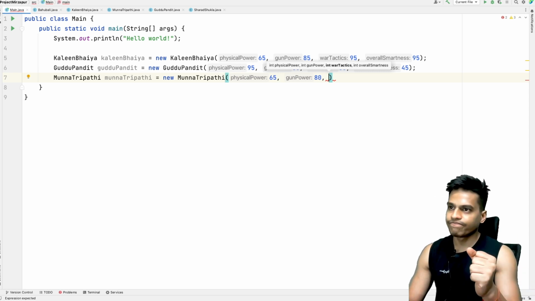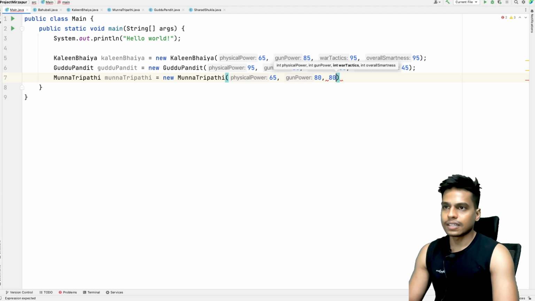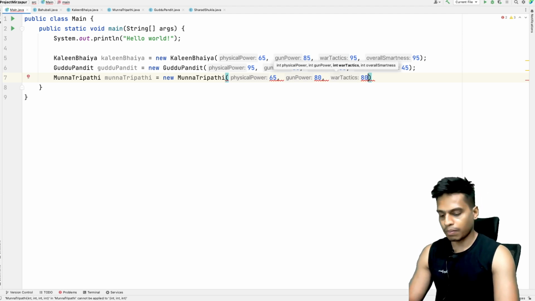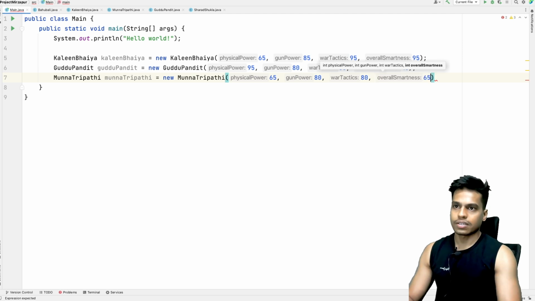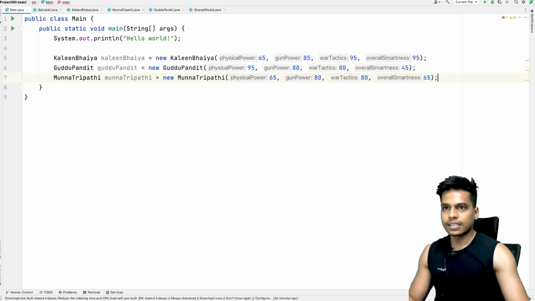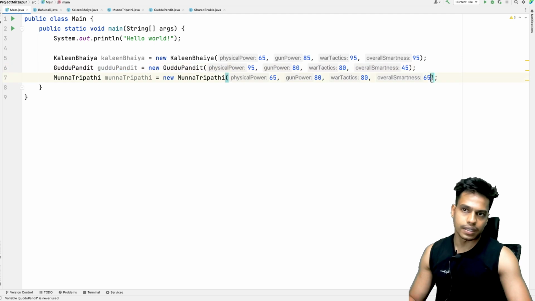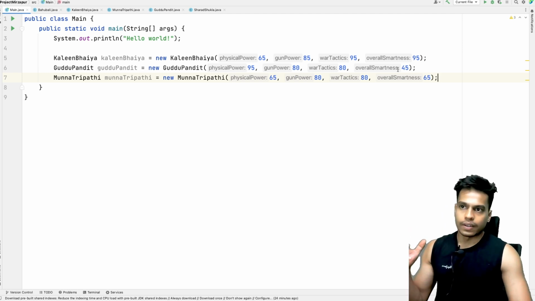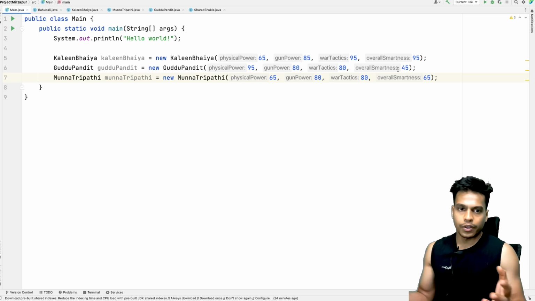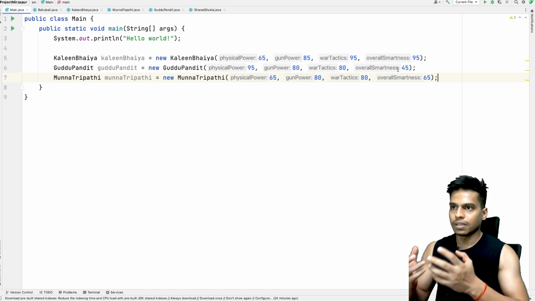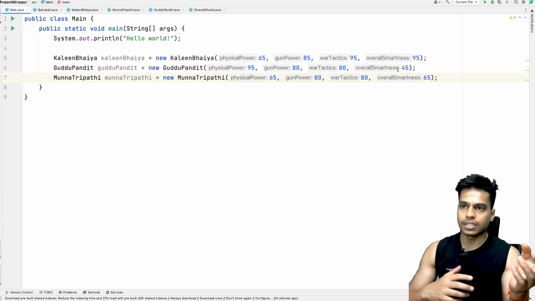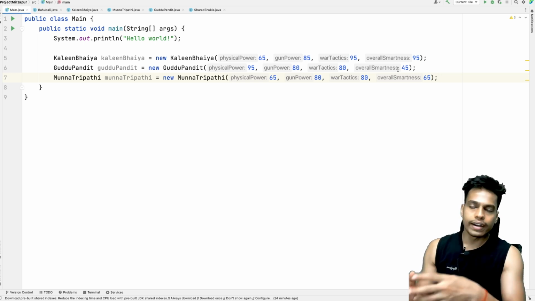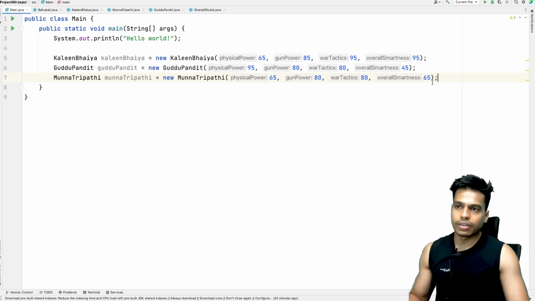And war tactics is 80, decent marks, and overall smartness is 65. Not a very smart guy, but at least smarter than Guddu Pandit. So war tactics is similar to Guddu Pandit. Gun power is similar. Okay. You can play around with these numbers. I've just taken random numbers with my common sense of how I interpreted the series. If you have done it differently, then you can give different numbers or different marks.